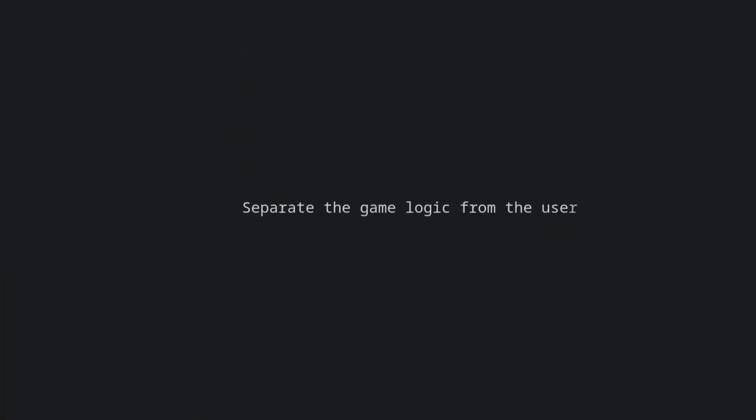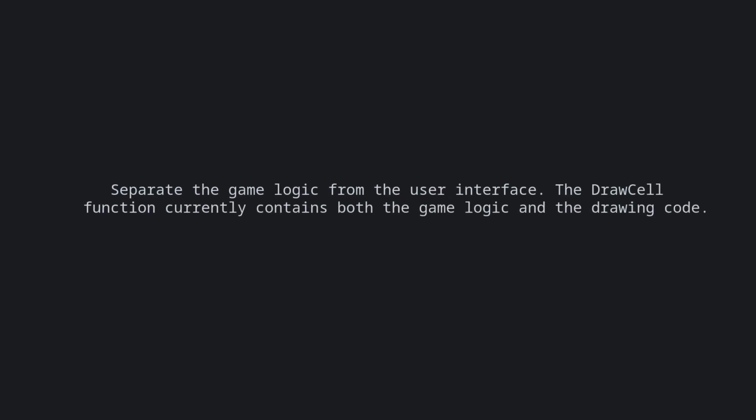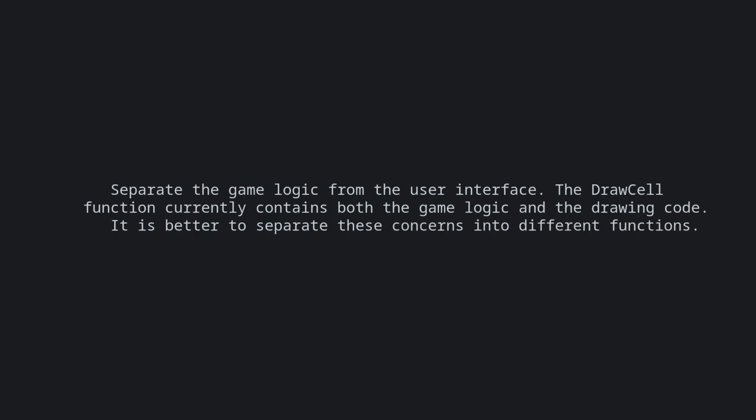The next advice is to separate the game logic from the user interface. The drawSelf function currently contains both the game logic and the drawing code. It is better to separate these concerns into different functions. While also in theory this is absolutely right, in my code it is by design.